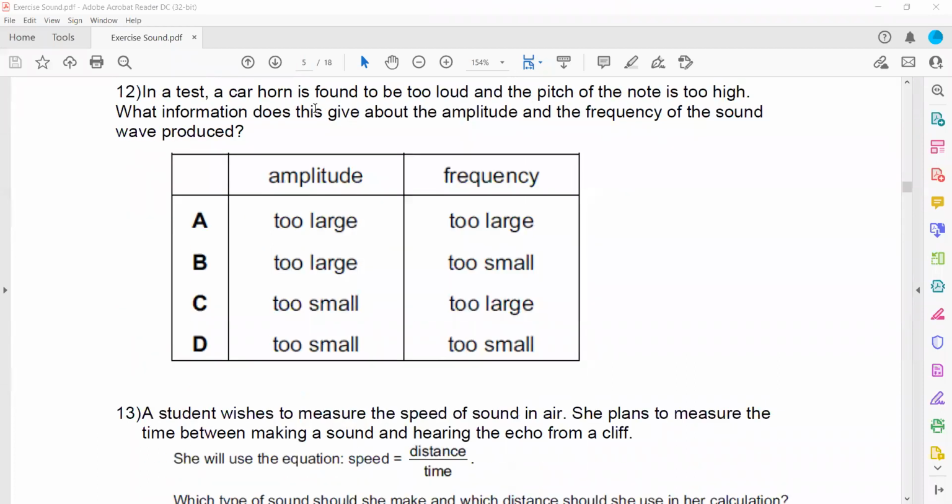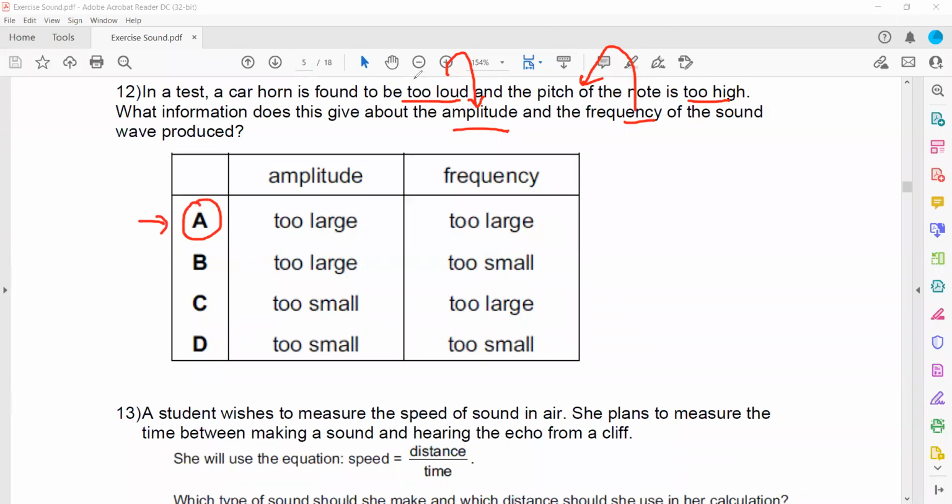In question 12, in a test, a car horn is found to be too loud. Too loud means greater amplitude, and its pitch is too high. What information does this give about the amplitude and the frequency? Amplitude refers to loudness and frequency refers to pitch. So pitch is high and it is louder. What happened to amplitude? Amplitude will be too large. And what happened to frequency? Frequency will be too high or too large.